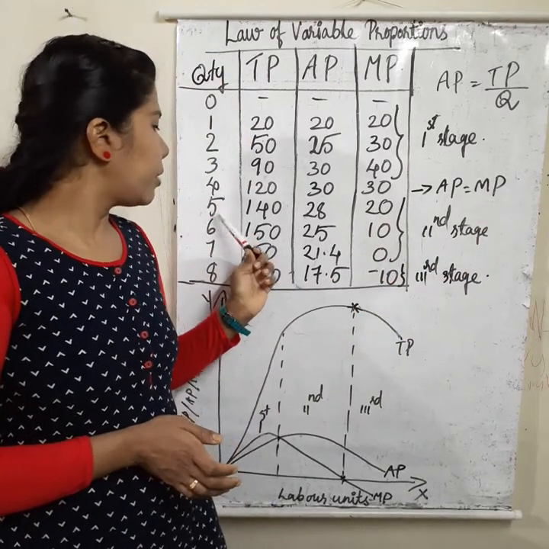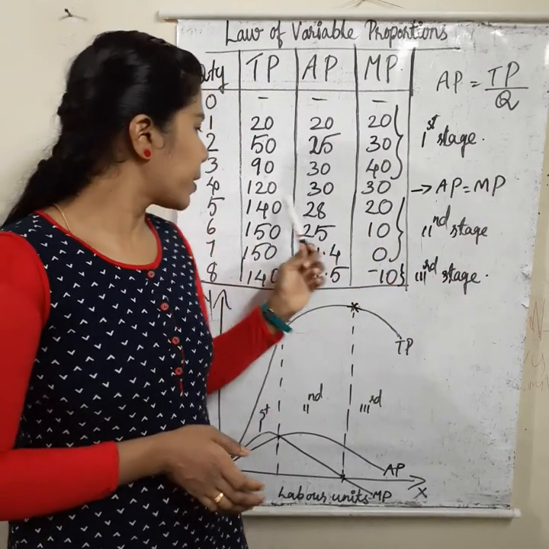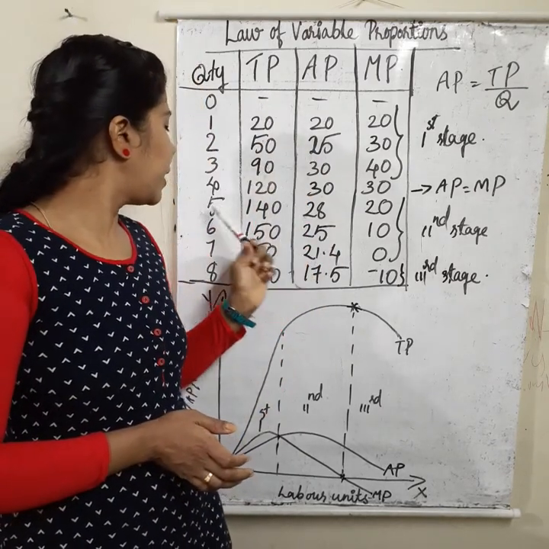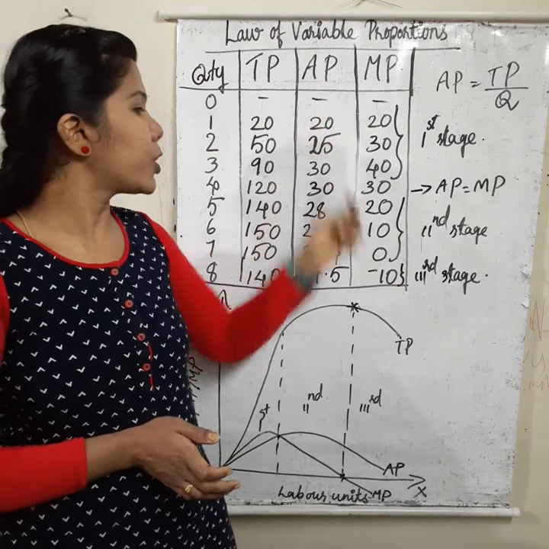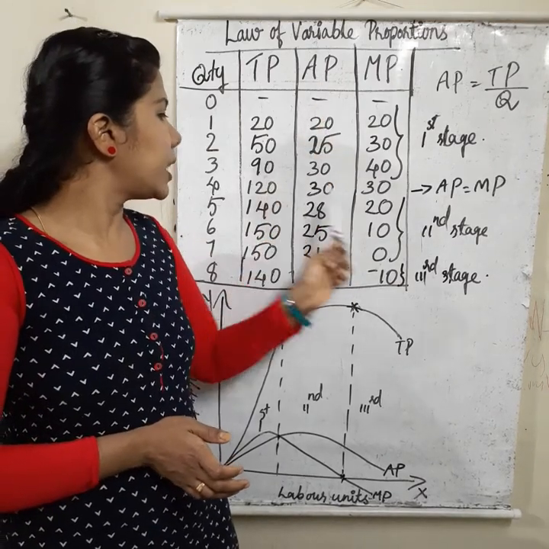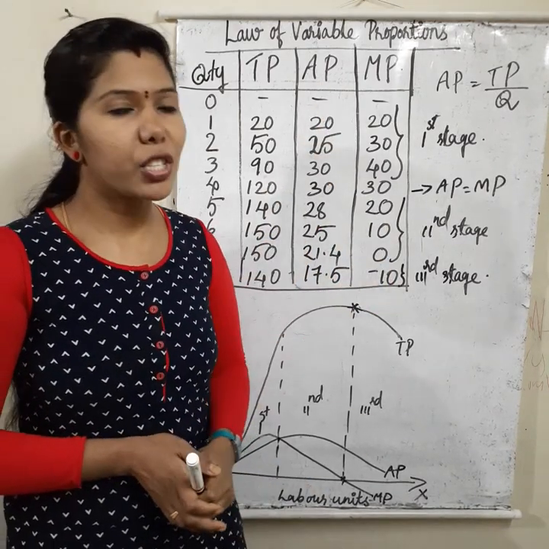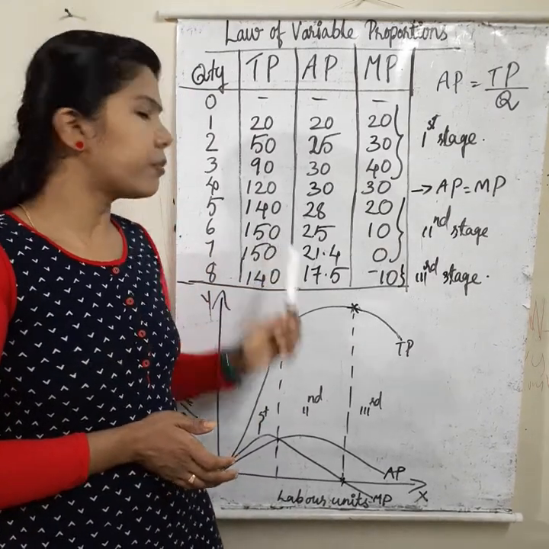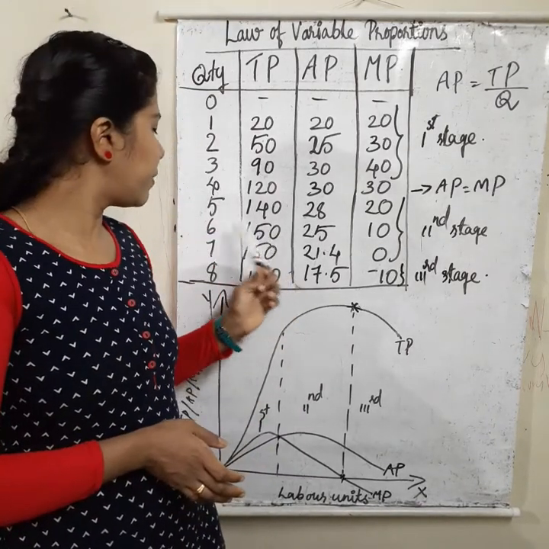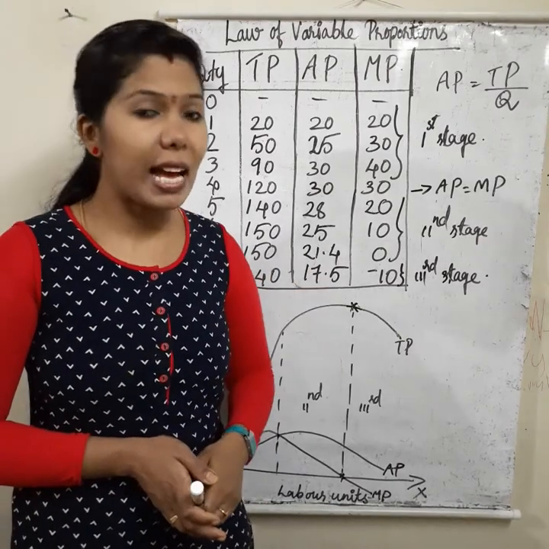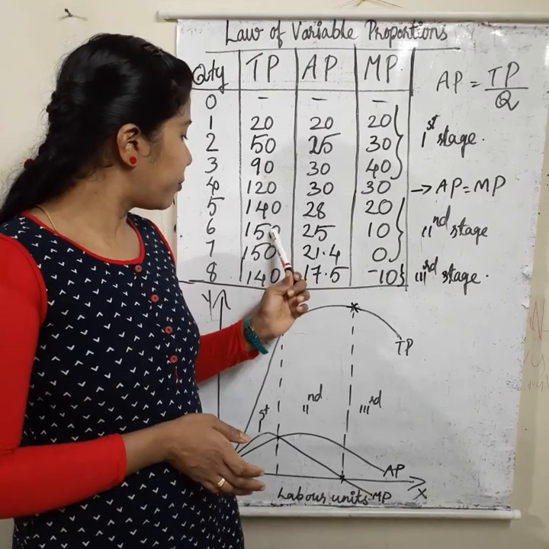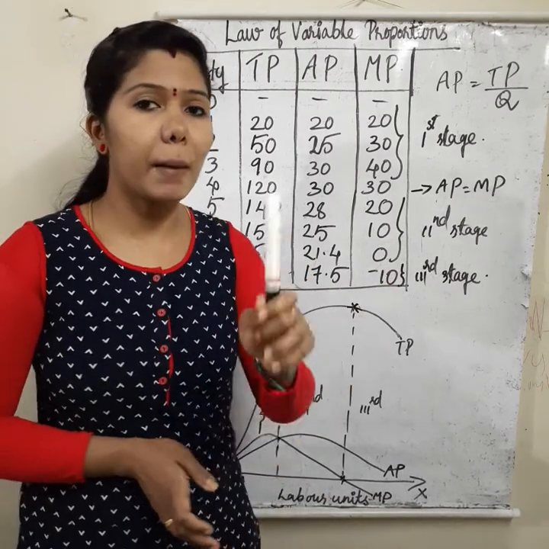Okay. Then 5 units of labor used in the production process, 140 is the total product, and 140 divided by 5, 28, is the average product. 140 minus 120, that is 20, is the marginal product. Okay. Then 6 units of labor used in the production process, 150 is the total product. 150 divided by 6, 25 is the average product. Then 150 minus 140, 10 is the marginal product.